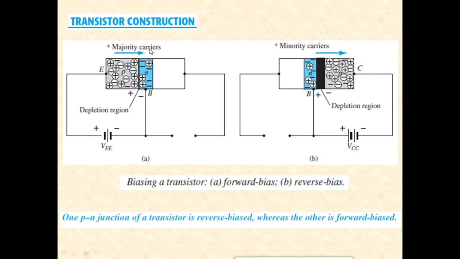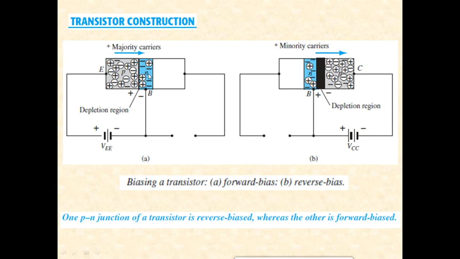When positive charges are supplied by the battery, holes are the majority carriers, so there will be repulsion. The repulsive force forces the majority carriers to move from one region to the other, which means holes, the majority carriers in the P region, will enter into the N region.